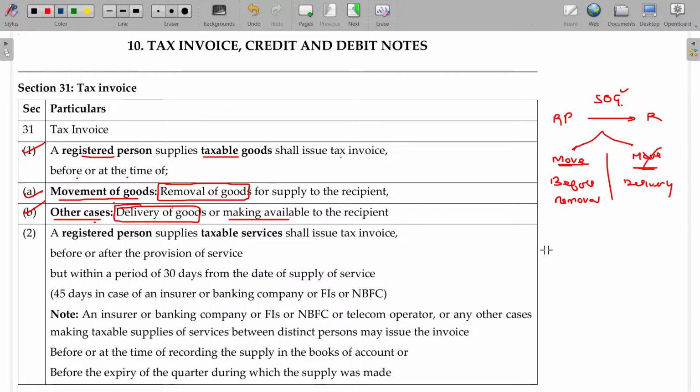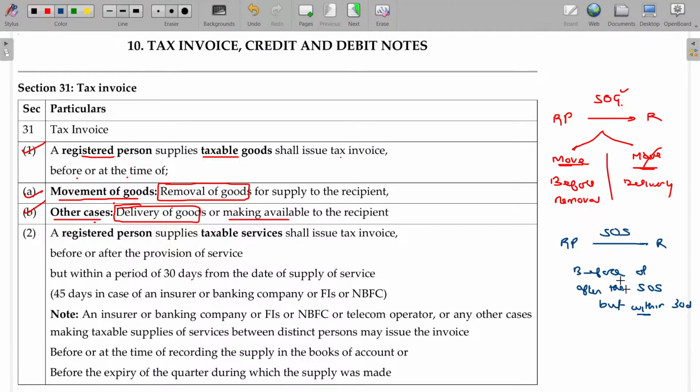Now, what happens in case of a registered person supplying to the recipient in case of supply of services? Come on. Are you able to recollect? In case of supply of services, before or after the supply of services, but within 30 days.